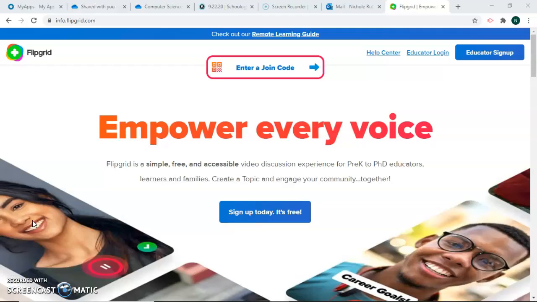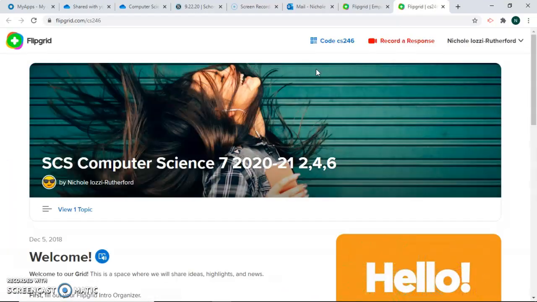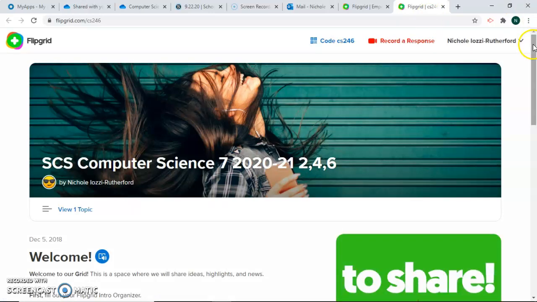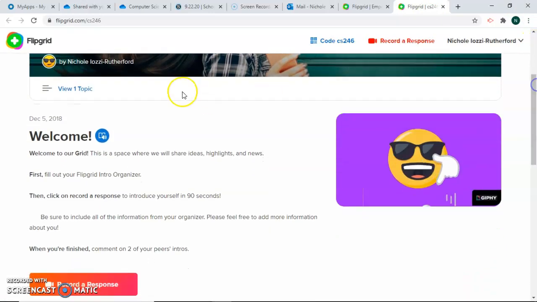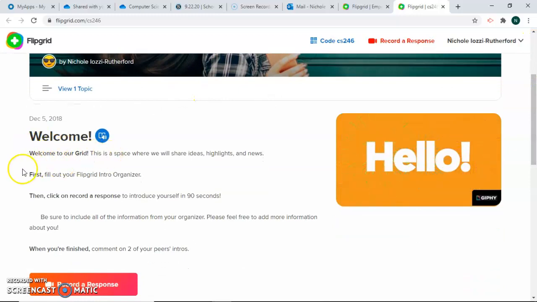To record your video, you're going to go to flipgrid.com and you should come to a screen that looks like this. In the top center, you're going to enter our class join code, which is CS246, and hit this little arrow. Then you'll be in our welcome intro assignment. The instructions to your assignment are right here.